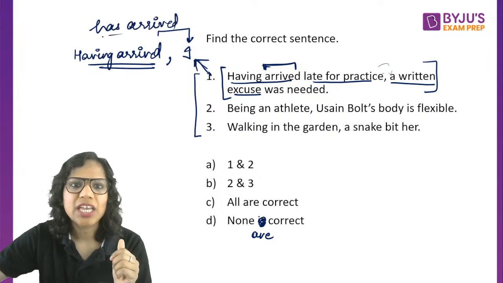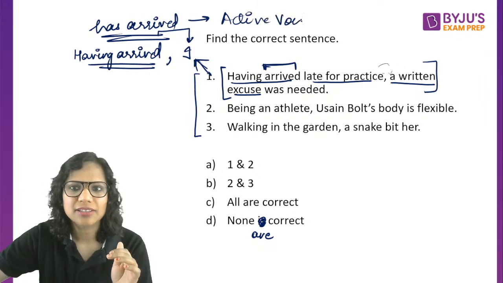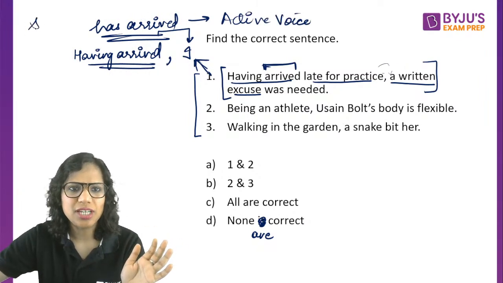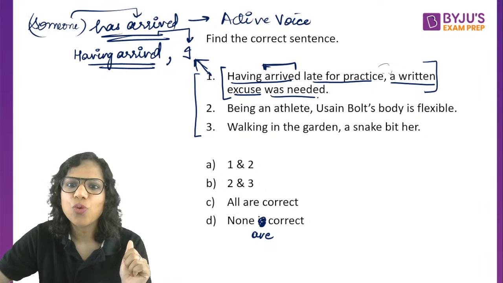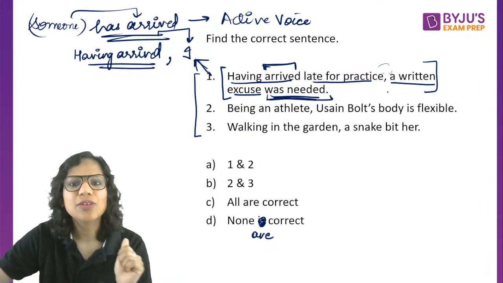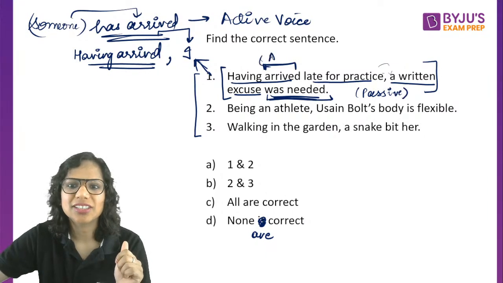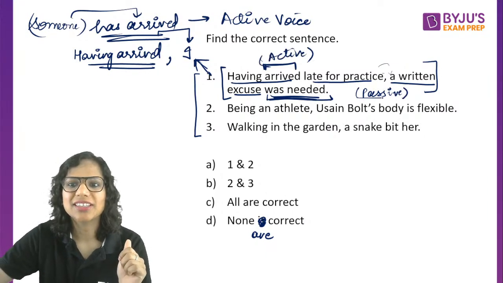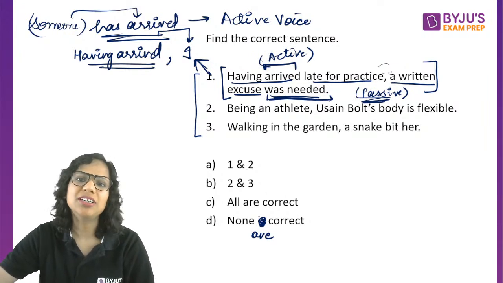What I told you, this is an active verb. ये active voice है. Someone has arrived, right? Someone has arrived. This is active voice, doer of the action. Whereas a written excuse was needed by someone, this is passive. So there is voice inconsistency here. This is in the active voice while this is in the passive voice. Either both should be in the passive or both should be in the active.